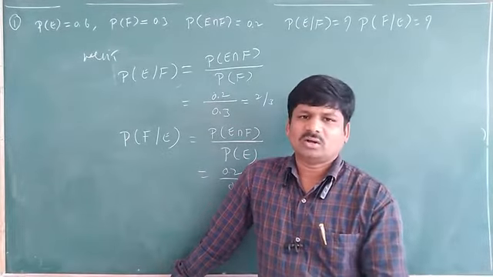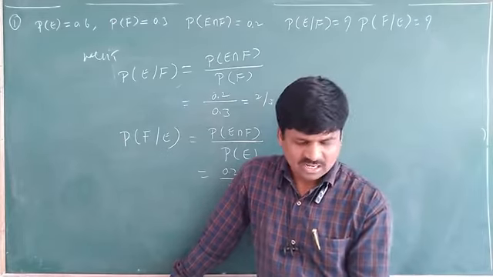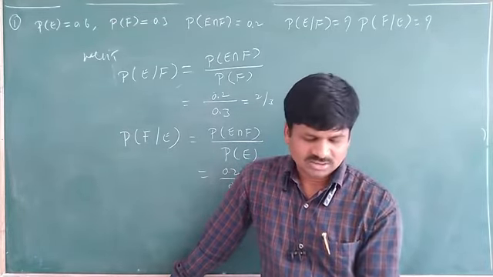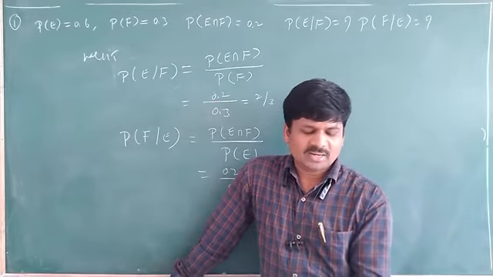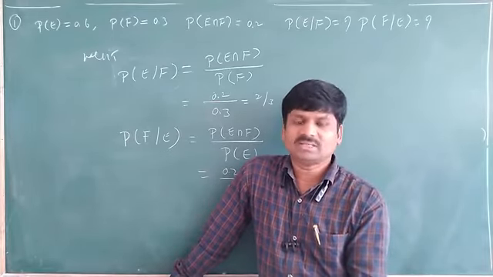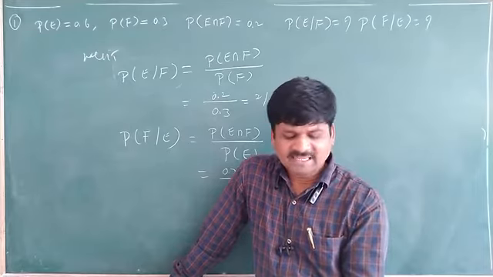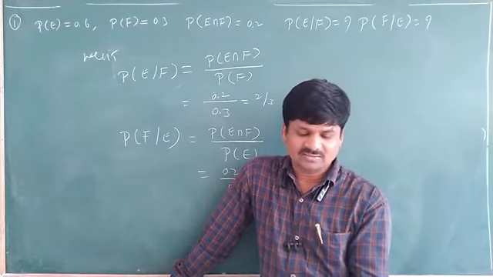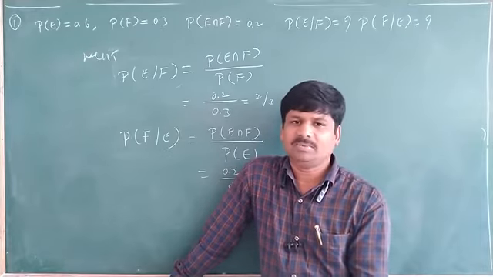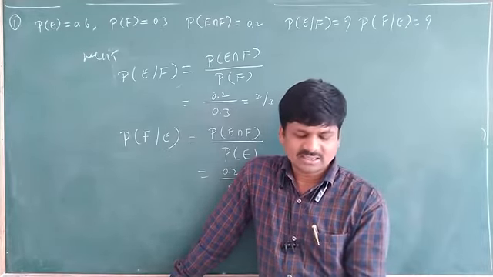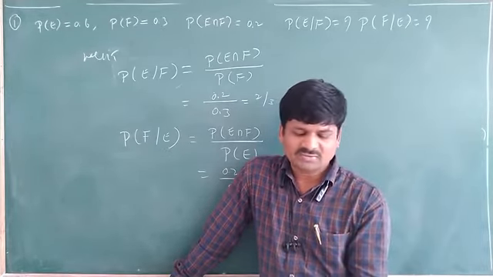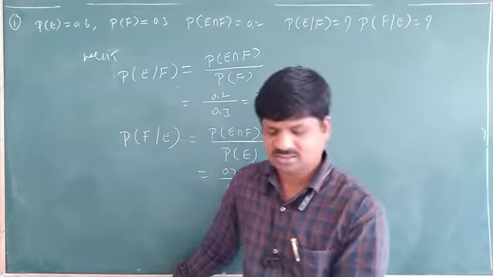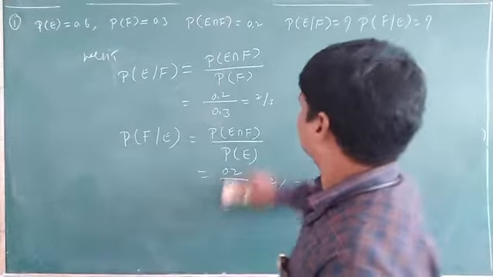Question number 2 you can solve now. Yes or no? And question number 3 also you can solve. Just see here. Question number 3 I am discussing. Probability of A is given, probability of B is given, probability of B given that A is given. Find probability of A intersection B, probability of A given that B, and probability of A union B. I will solve this question also.